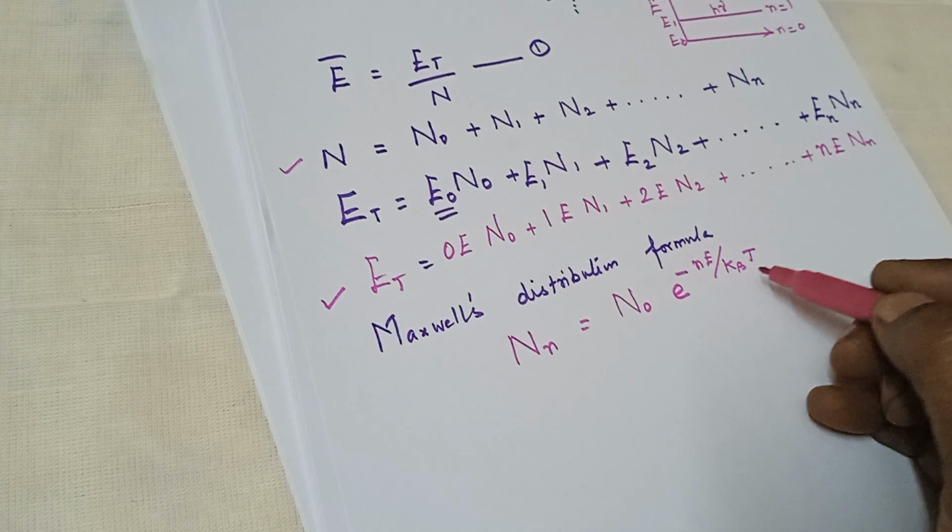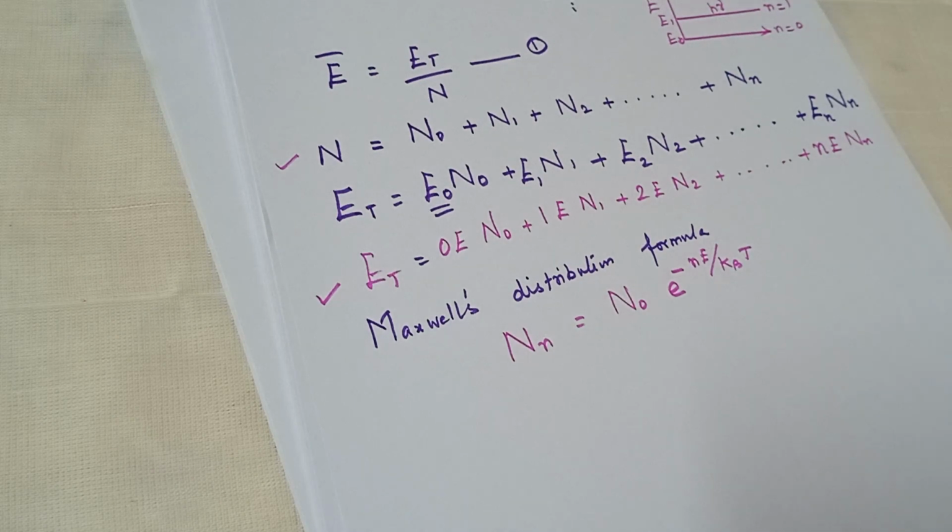Its value is 1.38 into 10 power minus 23.